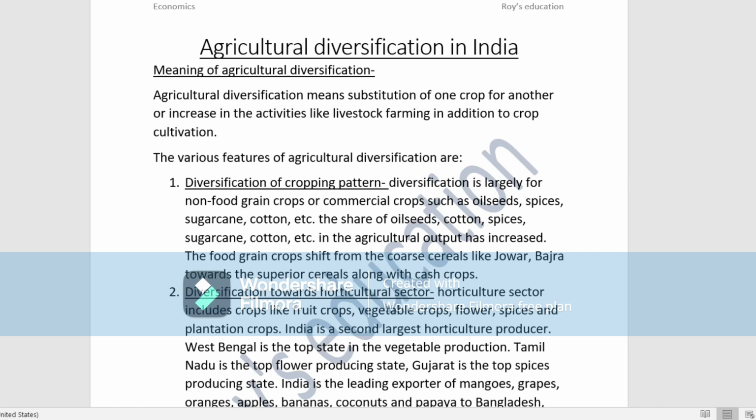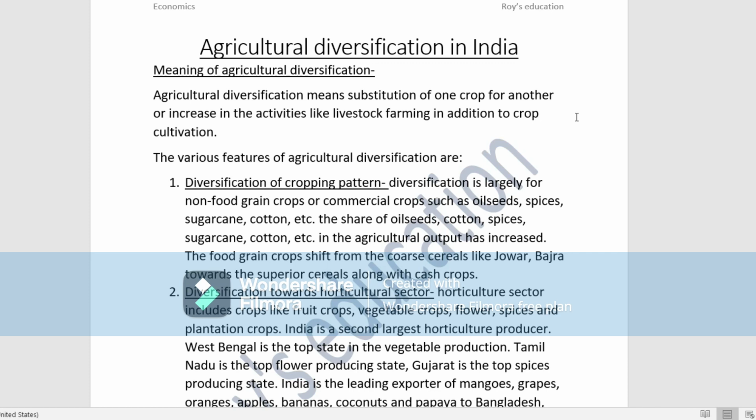Okay, so first, you see what is the meaning of the word agricultural diversification. Agriculture diversification means substitution of one crop for another, or increasing activities like livestock farming in addition to crop cultivation. So apart from crop cultivation, it will focus on various types of livestock farming, in that case fruits, vegetables, fisheries, milk production.